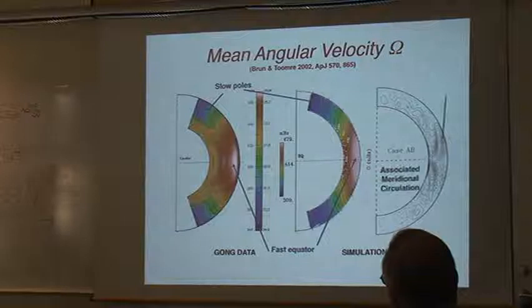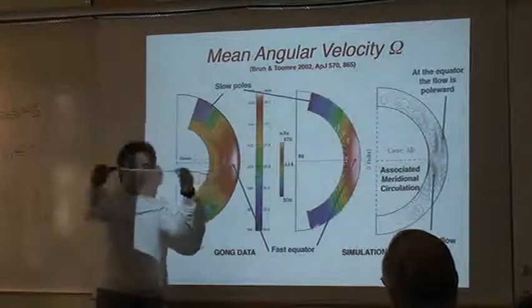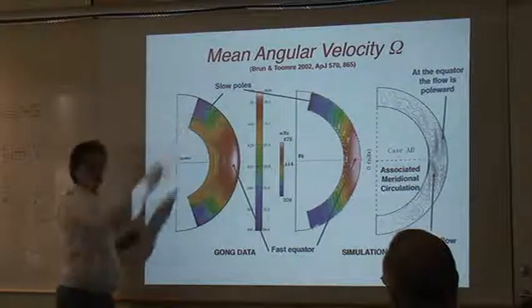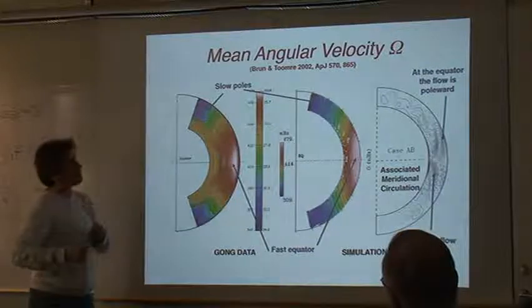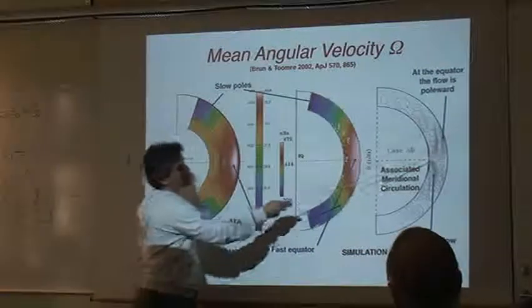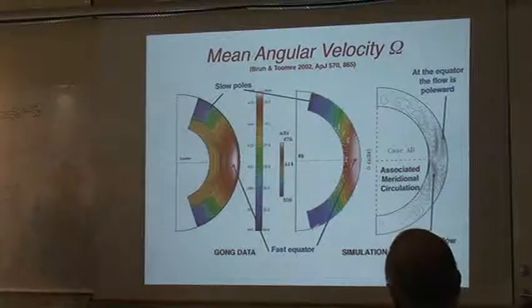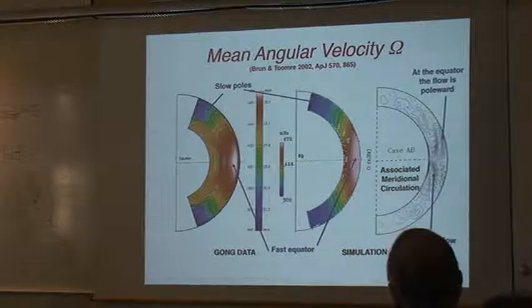And when you look at the meridional circulation, just to be clear, red means you are going into the plane and you are prograde, and blue means you come toward you and you're retrograde, and so you have a shear like that. Okay? And this is the meridional circulation, and the meridional circulation transports heat, angular momentum, and energy poleward or equatorward, depending on where you are in the situation.